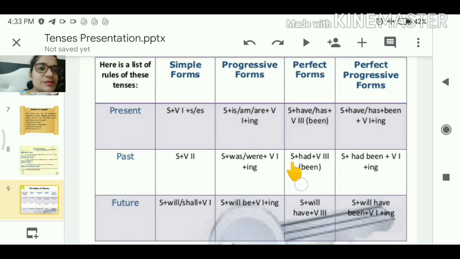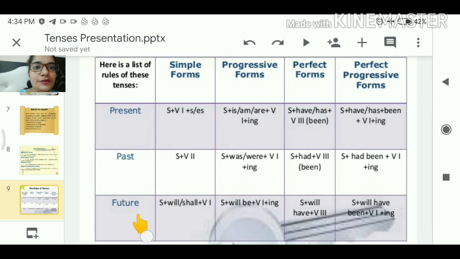Then we have subject plus had, which is the second form of has or have, plus verb third form, and been will be optional. Then perfect progressive: subject plus had been plus verb first form plus ing.